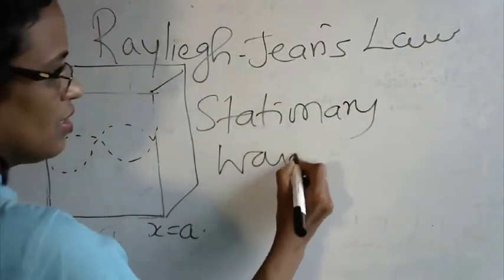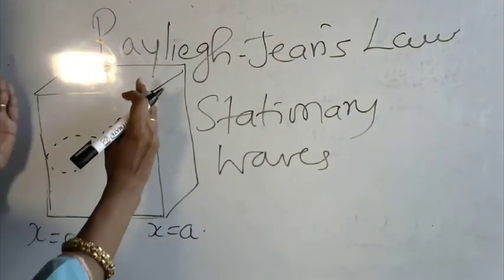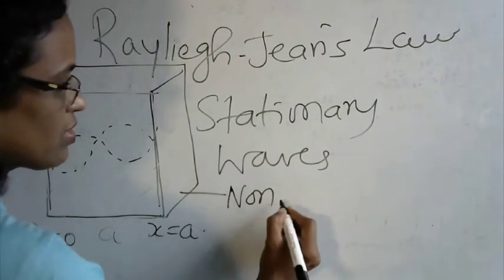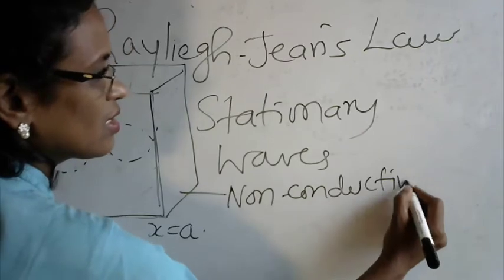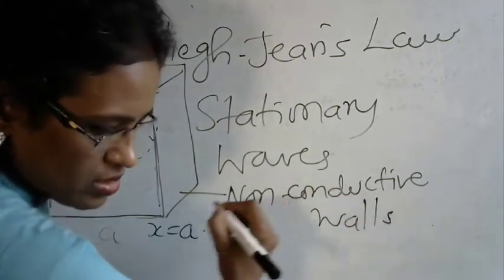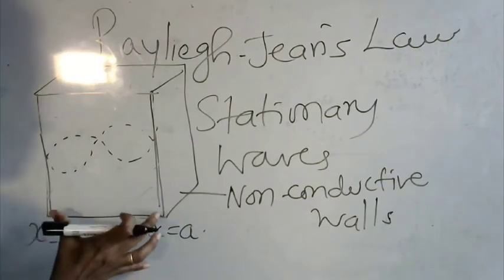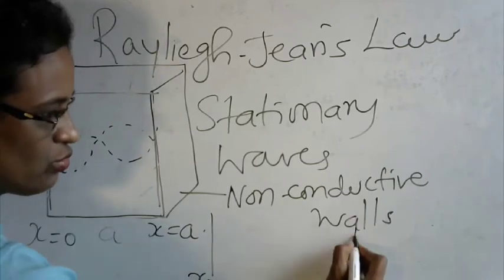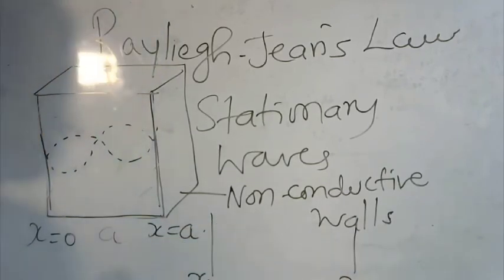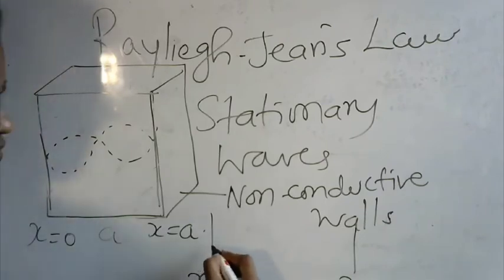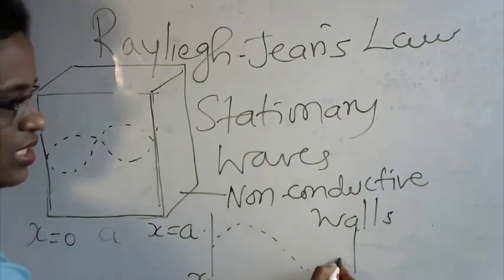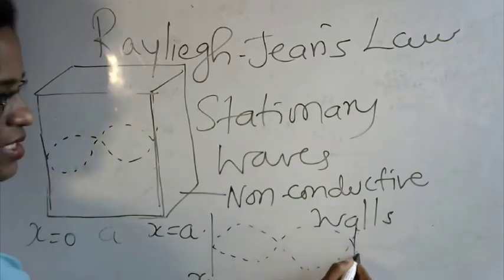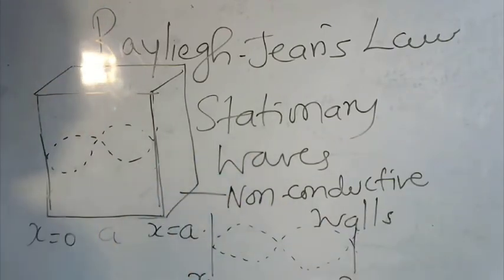So there are stationary waves that are formed, and imagine that these waves are between non-conducting walls, wherein the black body radiations are contained between x equal to 0 and x equal to a. So a wave can start from here and it should end somewhere here at the walls of the container. And it can start from here and end at the other wall.